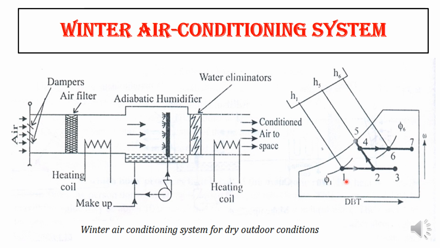Starting from point one, the initial condition, it filters the air, then it goes to the heating coil. In the heating coil, what will happen? It heats up the air. After heating up, due to inefficient heating, it reaches 2 instead of 3. So now we have reached point 2. Next we are going inside the humidifier.